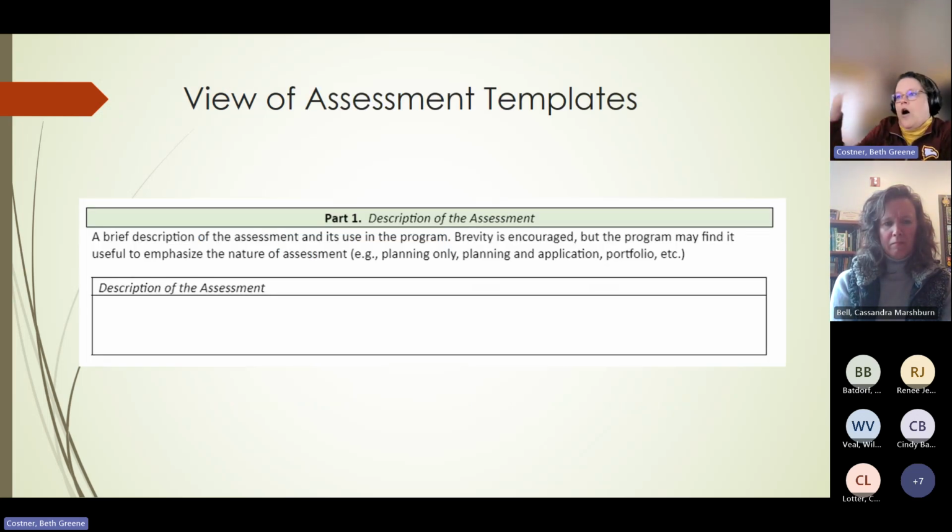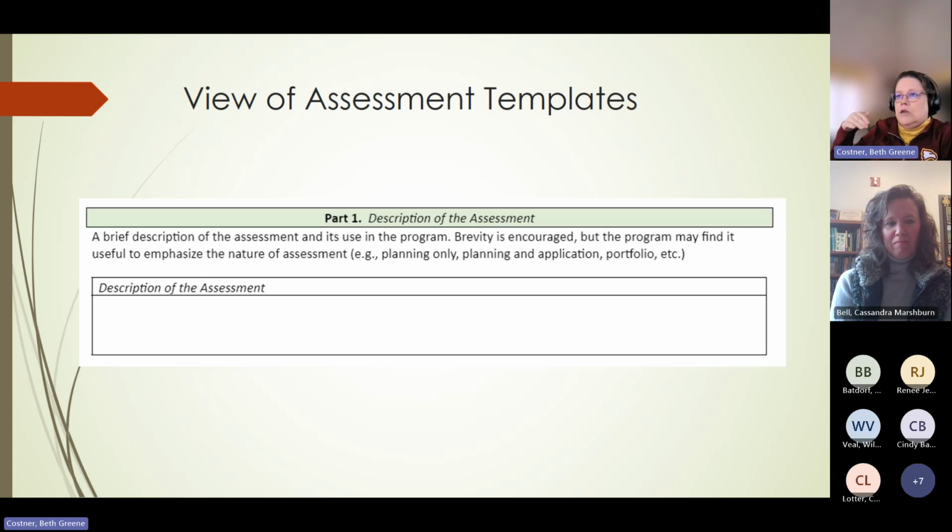And then, all of the assessment templates have a place for you to describe the assessment. I will repeat something that is on the screen. Brevity is encouraged. You're not writing everything there. You're going to give them the assessment, right? If it's not one that's like Praxis. So you don't have to write a novel about everything.